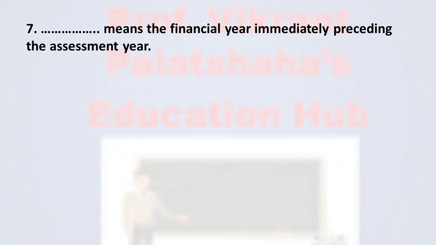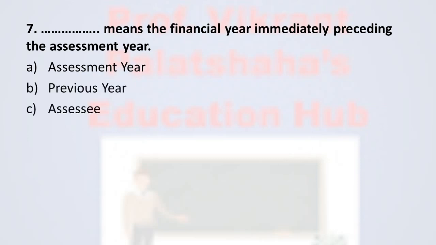Next, question number 7. Dash means the financial year immediately preceding the assessment year. Option A assessment year, option B previous year, option C assessee, option D salary. And the correct option is option B, previous year. The year which is immediately preceding the assessment year is called the previous year. So the correct option is option B.